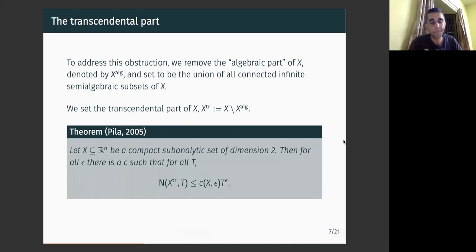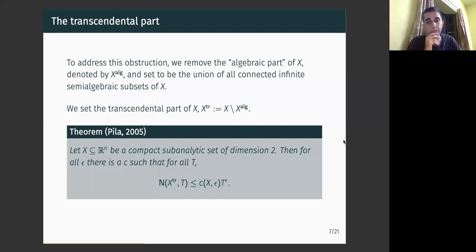Then there was a result, again by Pila. If X is now a dimension 2 set which is compact and subanalytic, you can think about taking analytic sets and closing them under Boolean combinations, and those sets are called semi-analytic sets. If you close them under projections, you can call them subanalytic. So if X is compact subanalytic and of dimension 2, and it can be inside Euclidean space of any dimension, then you get the same quality of bound for the transcendental part of X.